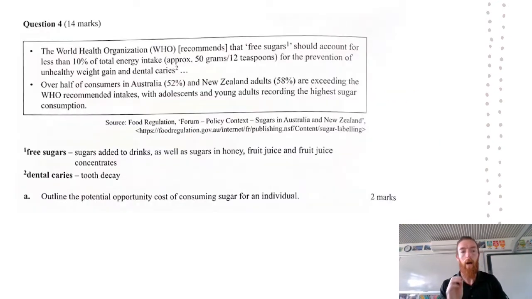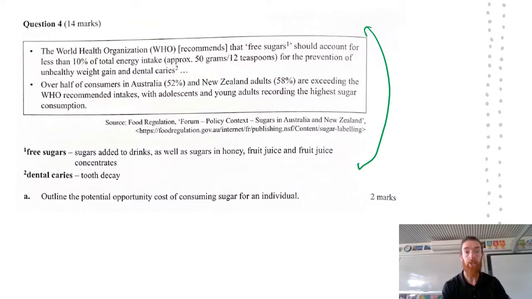So 4A, I've got this information here. Once again, when you've got information like this, you should always include it in your answer. So all of this information up here, you should include some of it in your answer because it is important to the context of the whole question 4. So we've got the World Health Organization recommends that free sugars should account for less than 10% of total energy intake. So blah, blah, blah, for the prevention of unhealthy weight gain and dental caries.